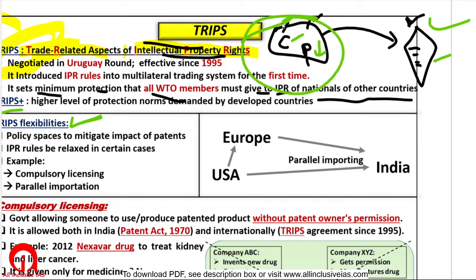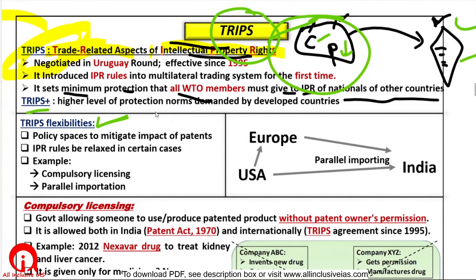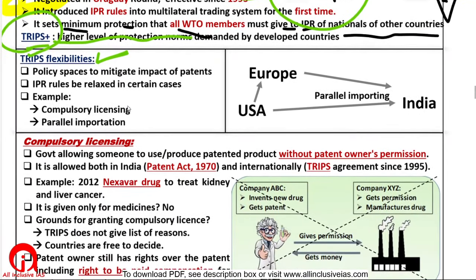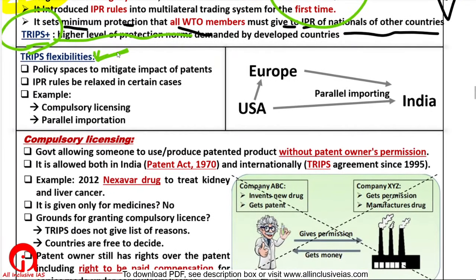Western countries hold most of the patents, so they always push that these TRIPS provisions should be even more strict. Therefore, these countries demanding a higher level of protection is called TRIPS plus, right? Now, there are two important TRIPS flexibilities.